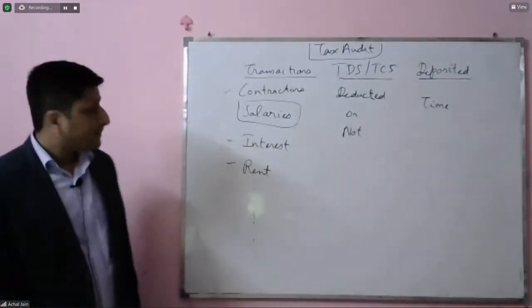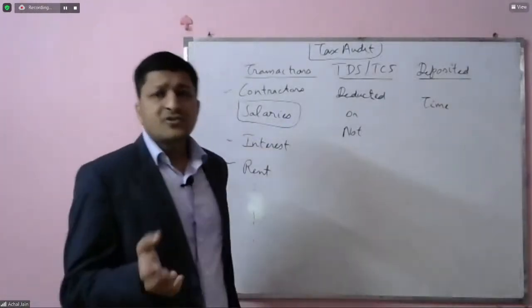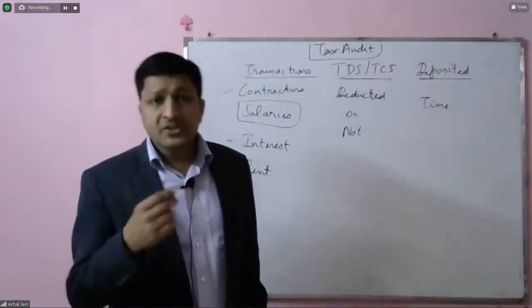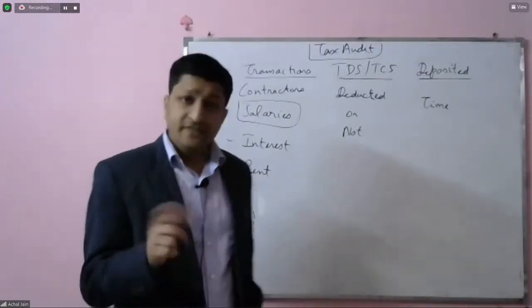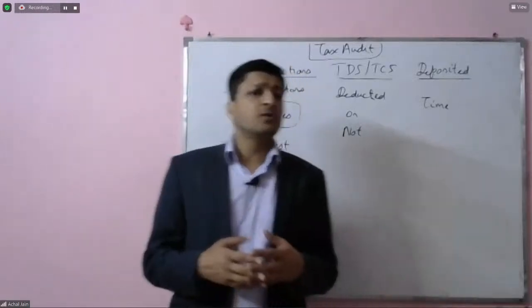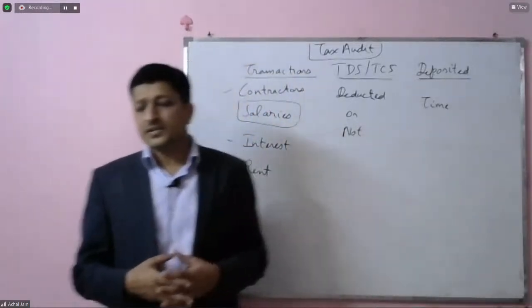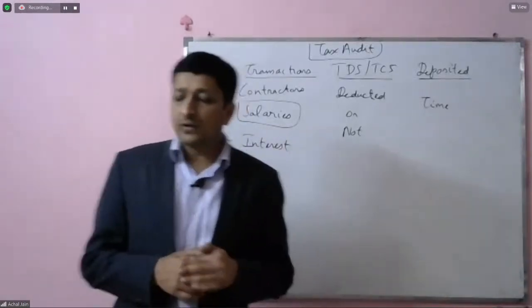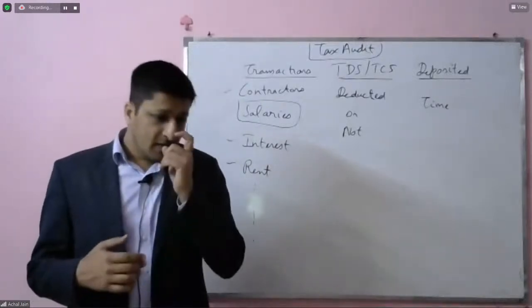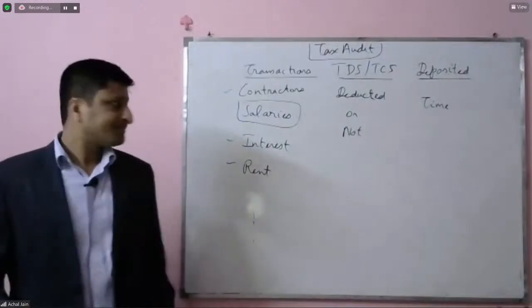But there's one point which cannot be ignored and which is a big problem, and that is completeness. As we all understand, audit is based on various assertions. As regards the deduction of TDS, we can pick up a few sample transactions, and on the basis of those we can check whether the TDS is getting deducted or not.